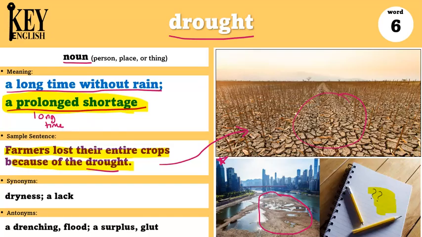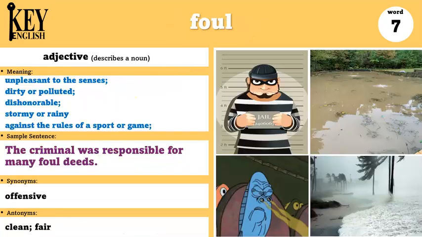So if you are trying to do something and there's no ideas, you can also say it's a drought because you don't have something. But most often we use drought to talk about times without water or rain and times without food. Those are the ways that we use it most commonly. Some synonyms are dryness and a lack. And antonyms are a drenching, flood, a surplus, and glut. Our next word is foul.